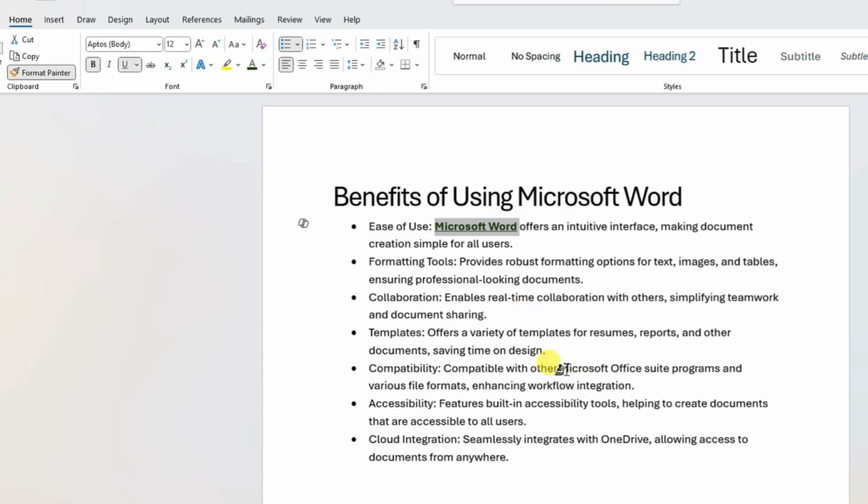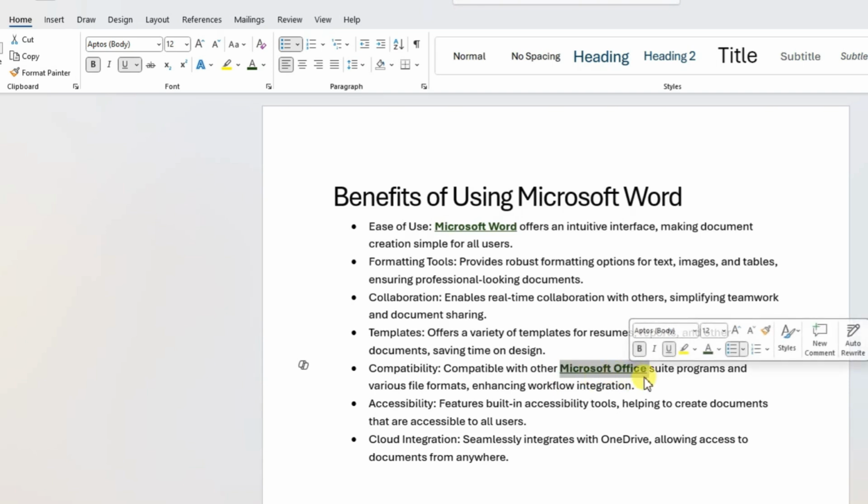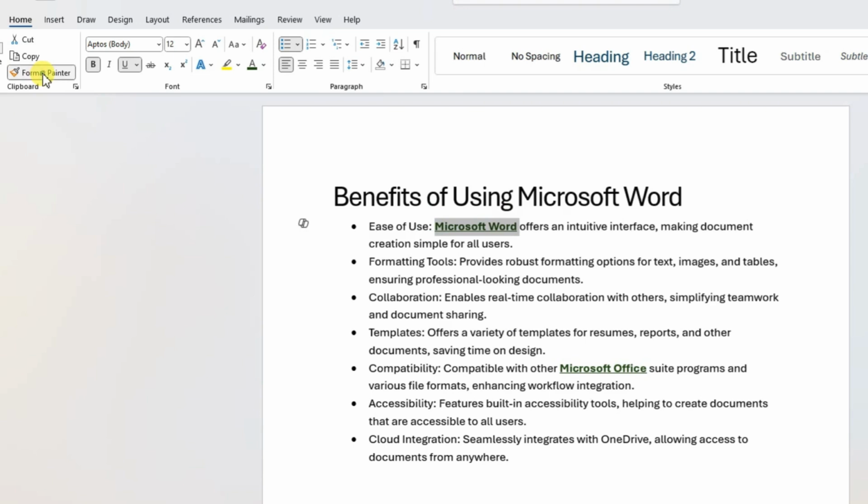So if I just select another word, it will apply that formatting on that word. You can see now it has applied the green color, underline, and the bold. For example, if I want to apply the formatting on multiple words, then instead of clicking the format painter again and again, I will select the word and double click on format painter. Now it will allow me to paste that formatting at multiple locations without clicking again and again.